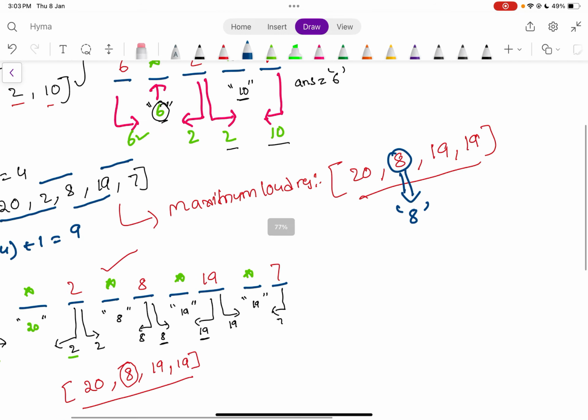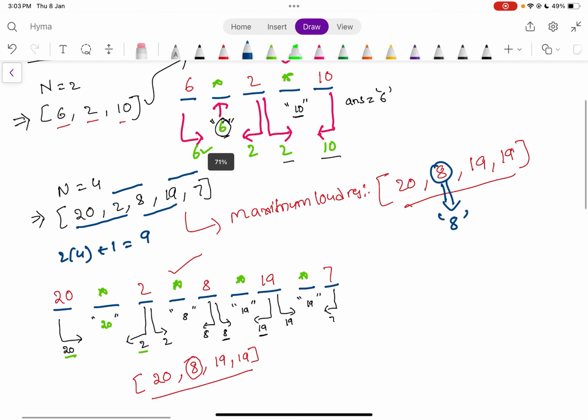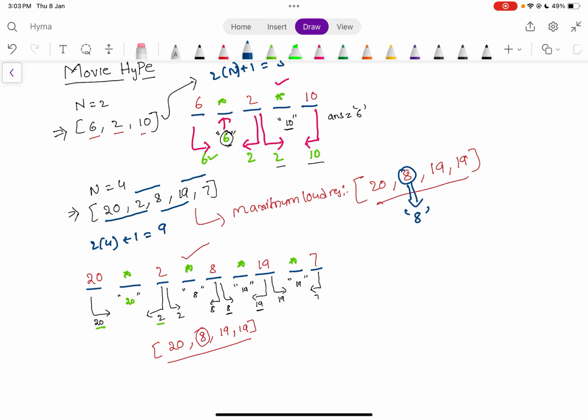That means we are finding the maximum loudness first. After that, we take the seat which gives the minimum of all those maximum loudness values. I hope all of you are able to understand this problem, and the execution is also simple.